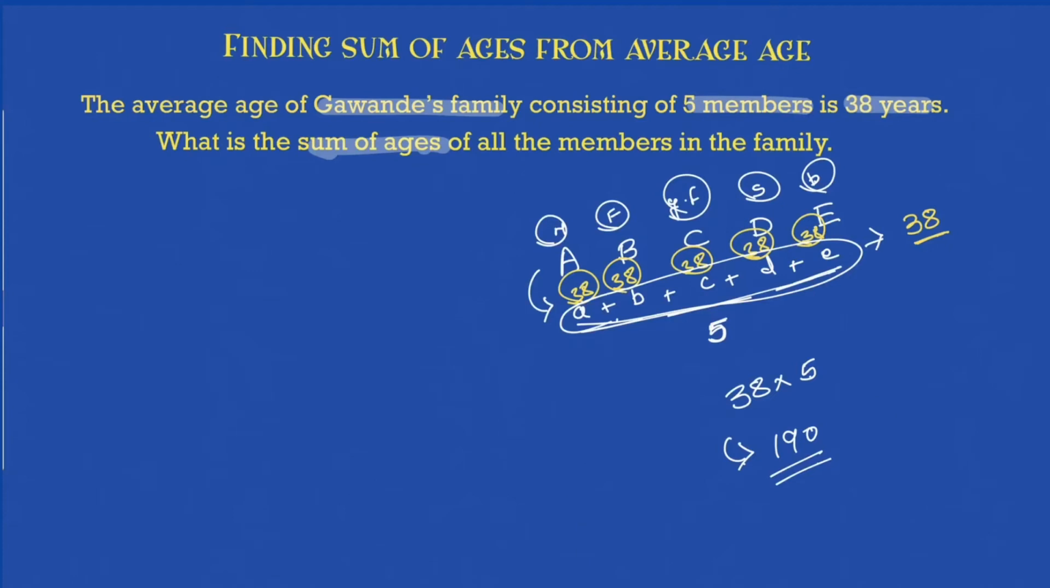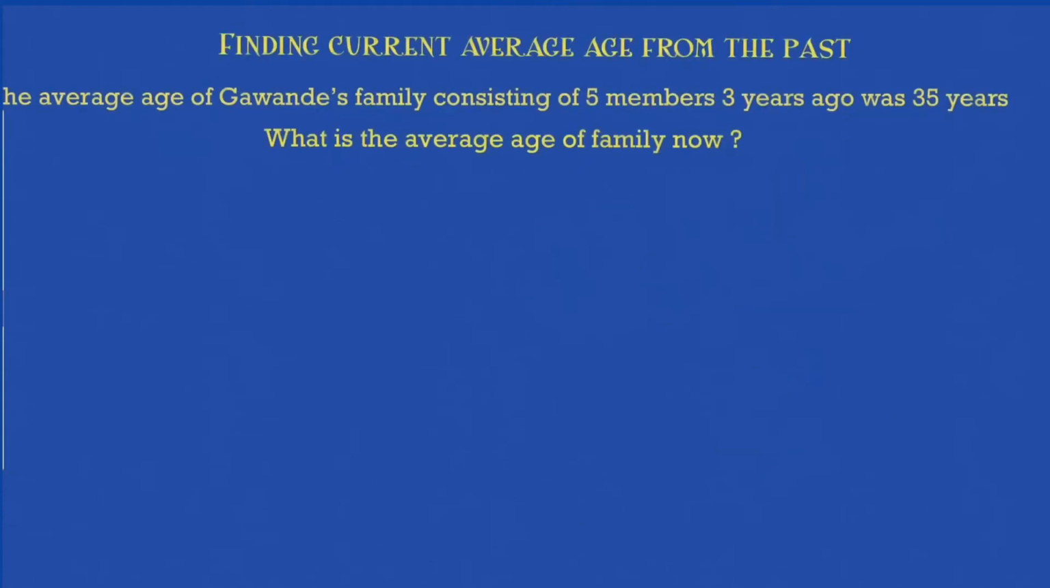Okay, let's see the next question that AG is facing in his family. The average age of Gawande's family consisting of 5 members 3 years ago, so now it's not the current age, was 35 years. What is the average age of the family right now? Correct. So if 3 years ago the average age was 35, A plus B plus C plus D plus E divided by 5 was 35. That was 3 years ago.